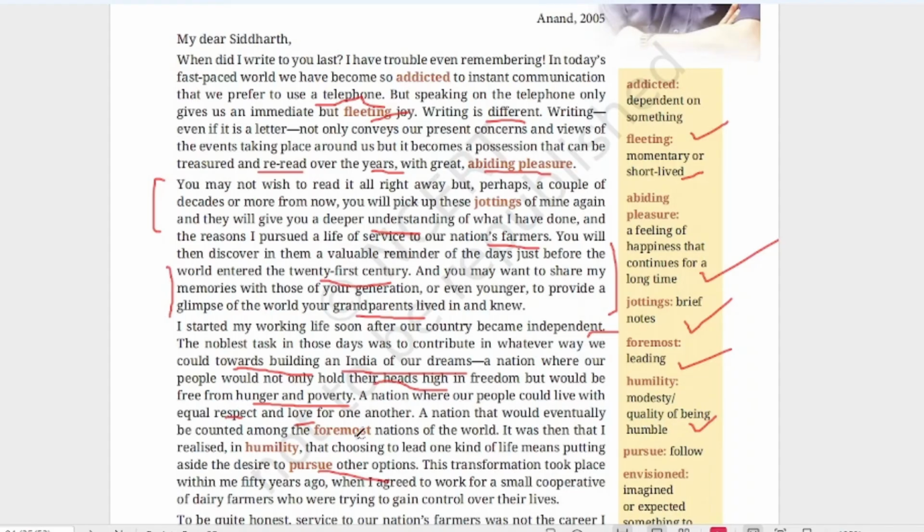So he decided that one kind of life means putting aside desire to pursue other options. Pursue means follow. So he should not follow any other option. He should try to serve for the country. He should keep all his desire aside. He should not concentrate on his desire, but he should concentrate on the development of the country.